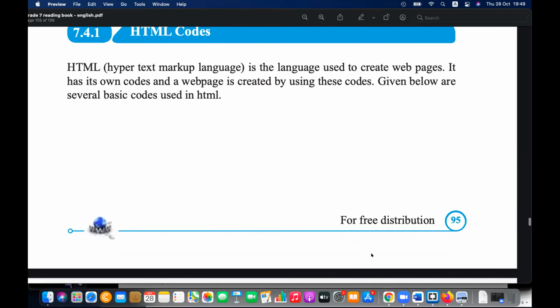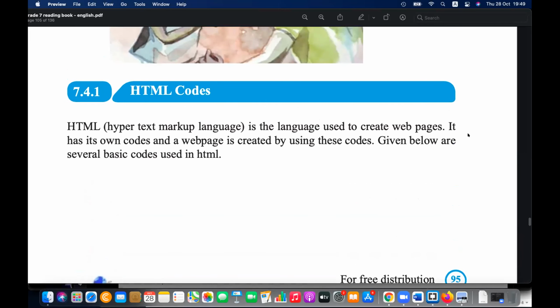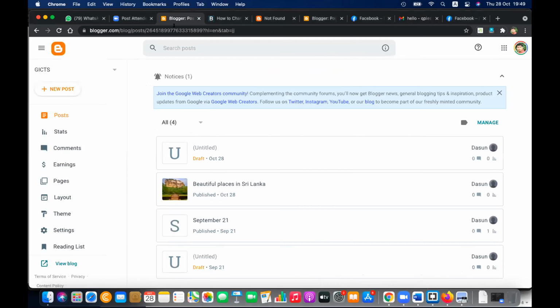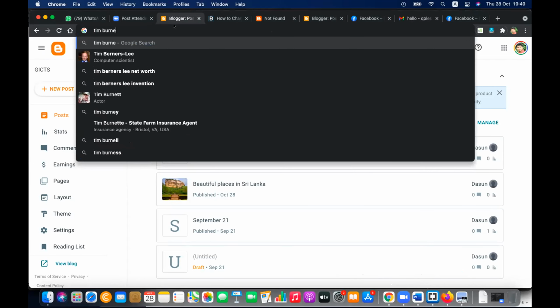What is the name you said? Can you tell one time? The father of the web, Tim Berners-Lee. Not the internet, he's the father of the web. He's a computer scientist.